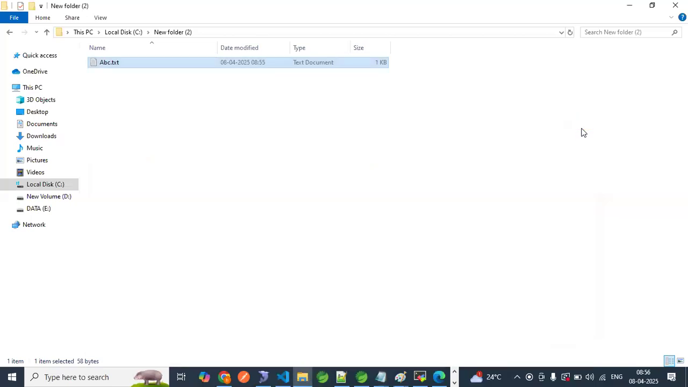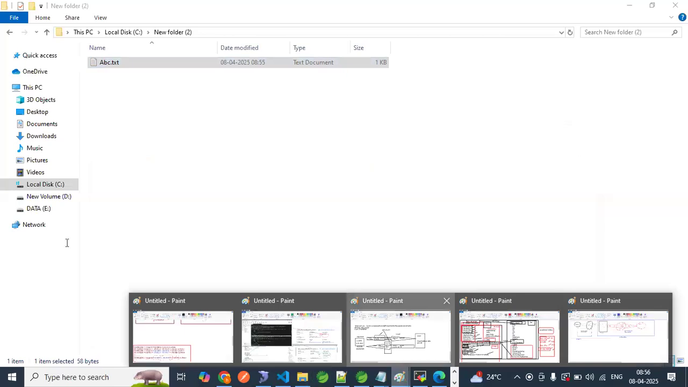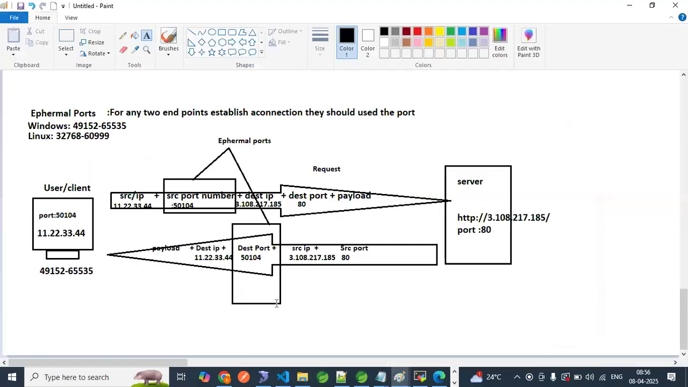Okay. Means according to our diagram, not this one.